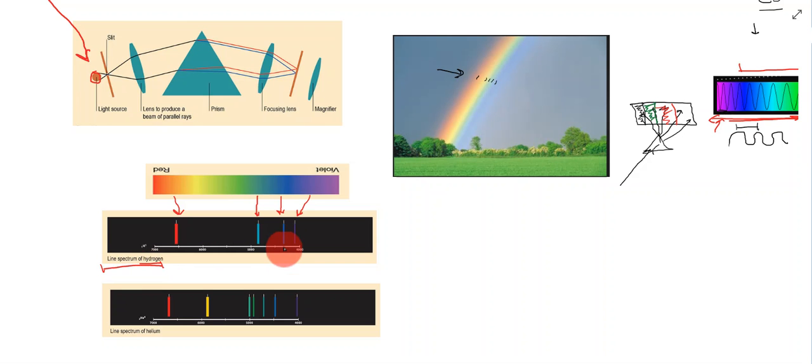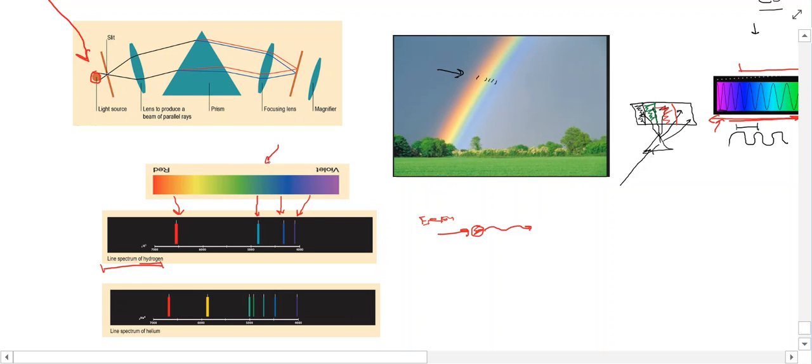Imagine this is your atom of hydrogen, and you have energy coming in. So it gives off this light. And this light that it gives off doesn't contain all of the wavelengths of light like white light does. It contains only some of them. And then you pass it through a prism like this, and it splits it up into these characteristic lines that we see here.